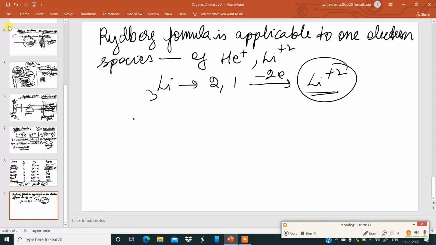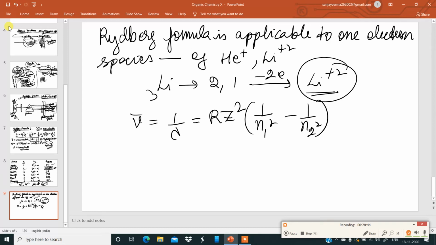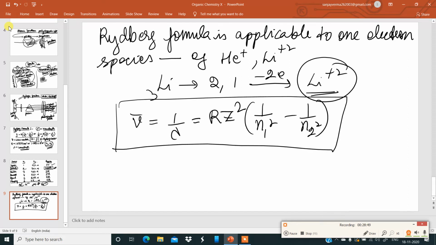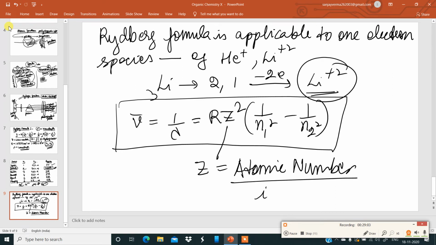The wave number, nu bar, which is 1 by lambda, is equal to R Z square times (1 by n1 square minus 1 by n2 square). This is a very good form of the Rydberg formula. Now this Z over here is nothing but the atomic number of the ions or species under study.